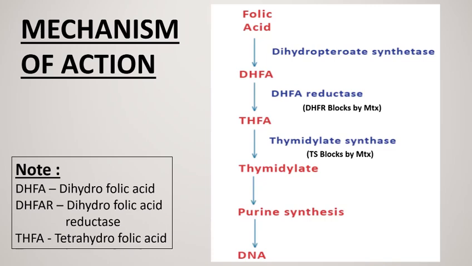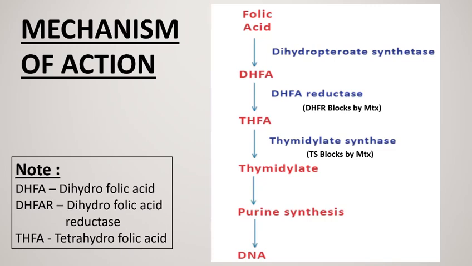The mechanism of action of methotrexate is that the dihydrofolic acid reductase enzyme is blocked by methotrexate and the thymidylate synthase enzyme is also blocked, and hence thymidylate cannot be converted into purine synthesis and purine synthesis cannot convert into DNA.